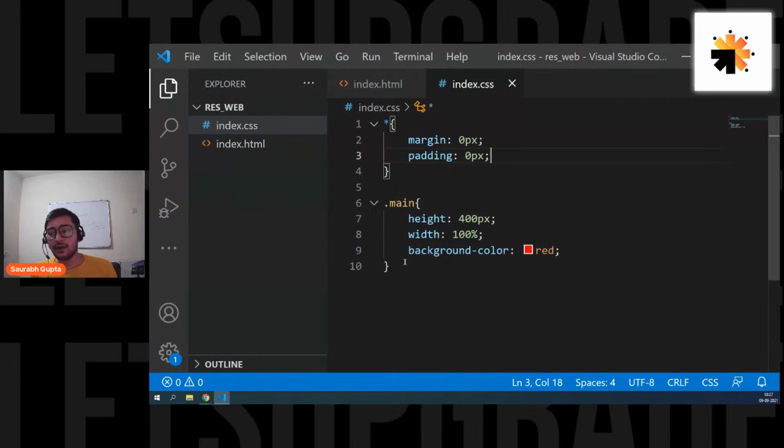Okay. Now guys, there is one thing that you should always follow whenever you're making a website responsive. That is, always, if not always, then at least 90% of the times, try to give your width in percentages. Is that clear, everyone? Try to give your width in percentages. So here we go. See, I have given it in percentage. What is the advantage of giving width in percentages?